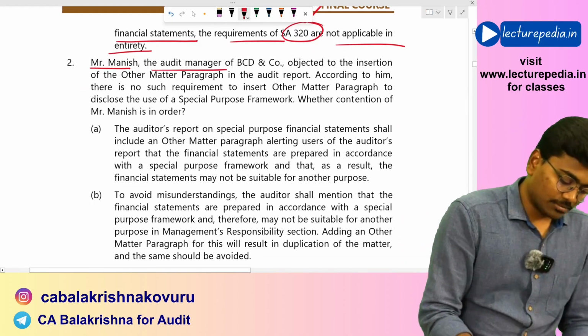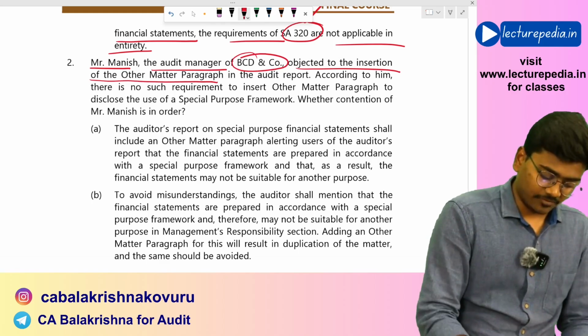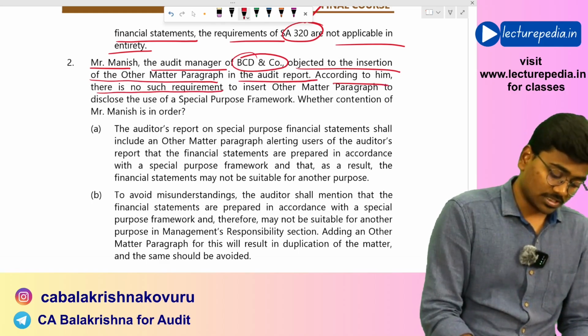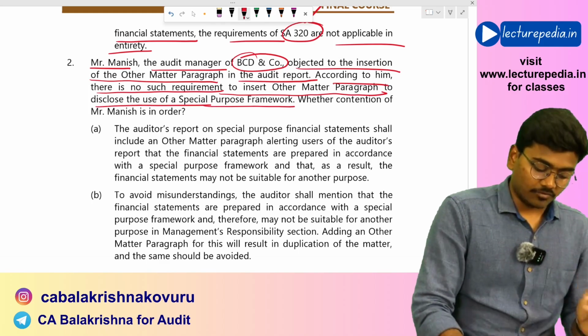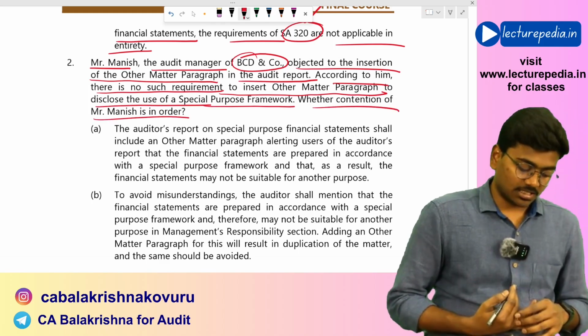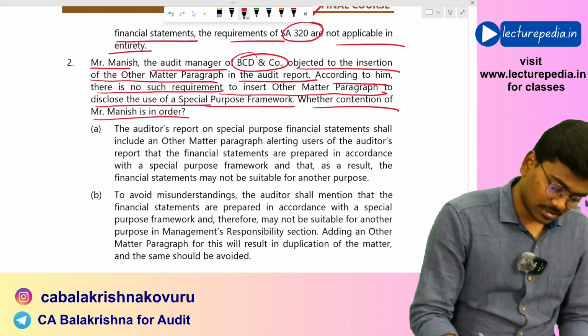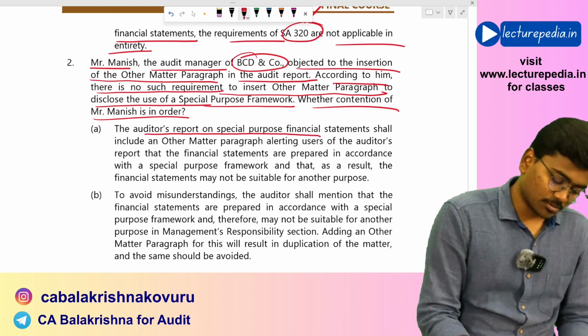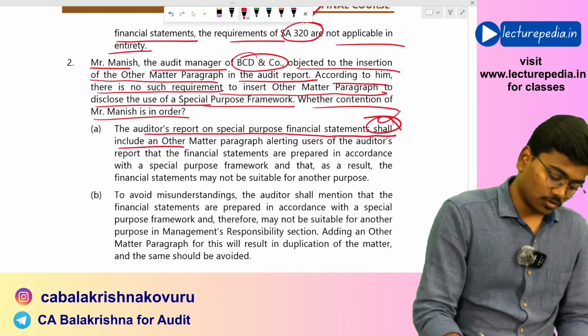Mr. Manish, the audit manager of BCD and Co, objected to the insertion of an other matter paragraph in the audit report. According to him, there is no such requirement to insert an other matter paragraph to disclose the use of a special purpose framework. Whether the contention of Mr. Manish is in order? Yes, the contention of Mr. Manish is in order. Let us see which option is correct. Auditor's report on special purpose financial statements shall include other matter paragraph. No, it need not include other matter paragraph.